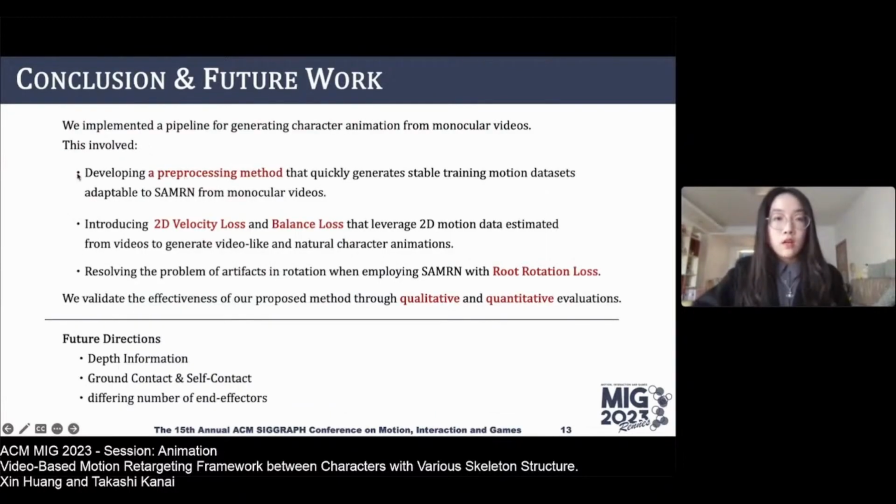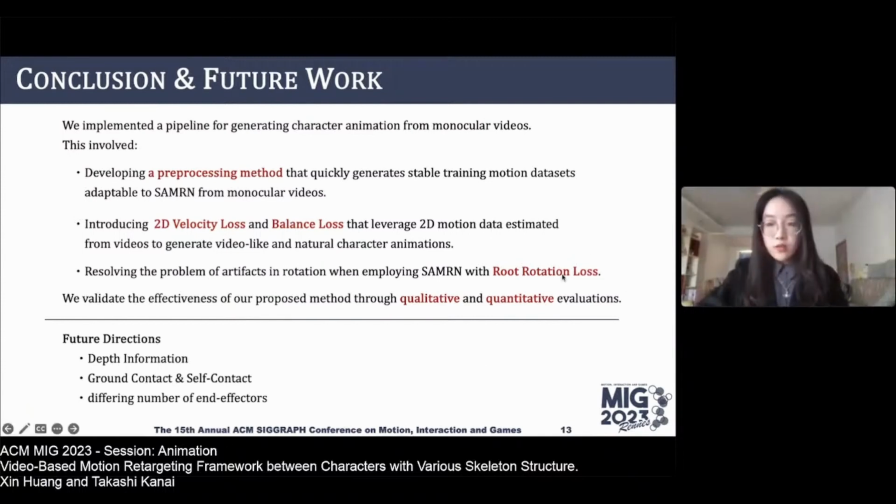So to summarize our research, we implemented a pipeline for generating character animation from monocular videos. We proposed a pre-processing method that generates stable training motion datasets, introduced two loss functions to make more video-like animations, and used root rotation loss to solve the rotation problem in the skeleton-aware motion retargeting network, and we validated the effectiveness of our proposed method through qualitative and quantitative evaluations.